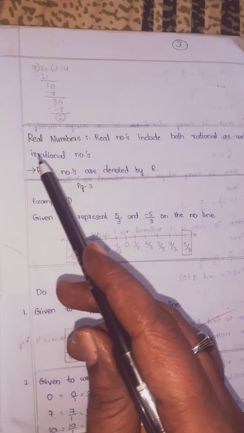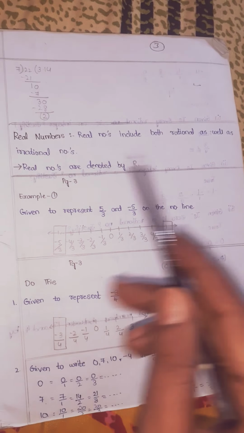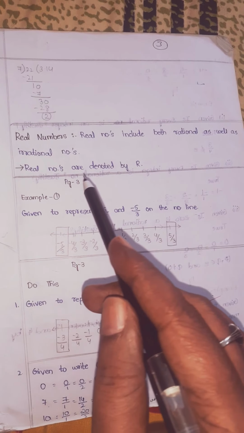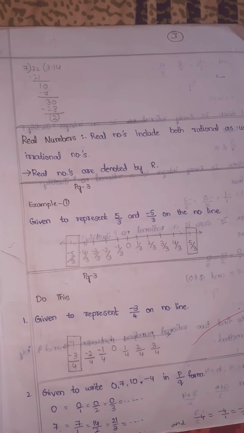Next definition, children, real numbers. Real numbers include both rational as well as irrational numbers, children. Real numbers are denoted by capital R.